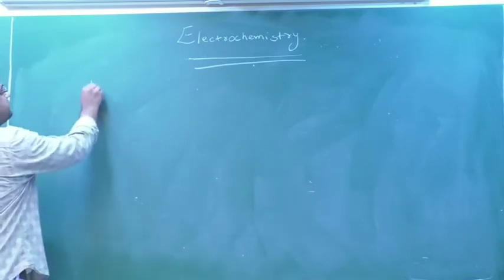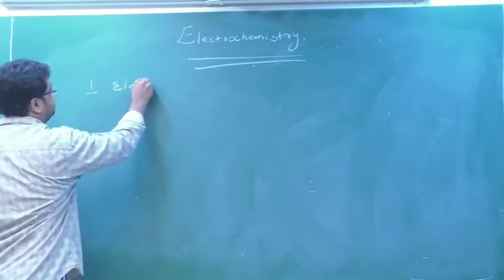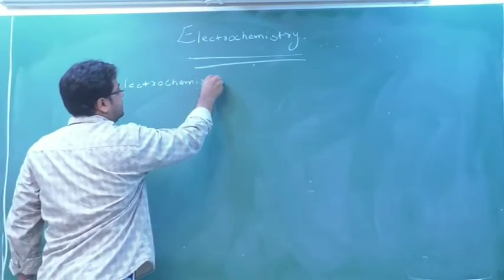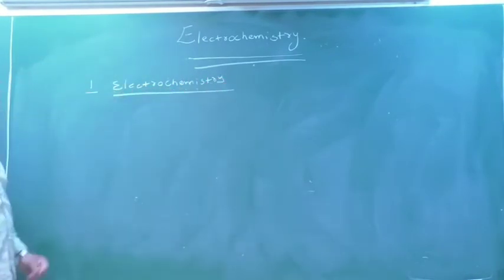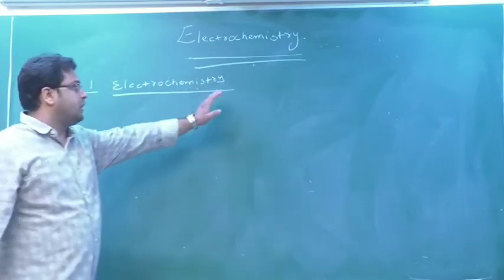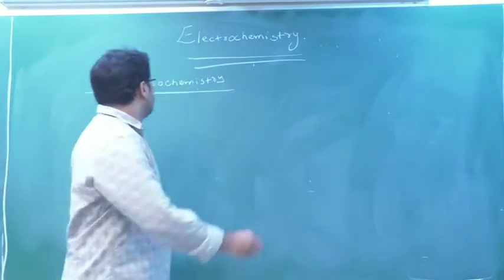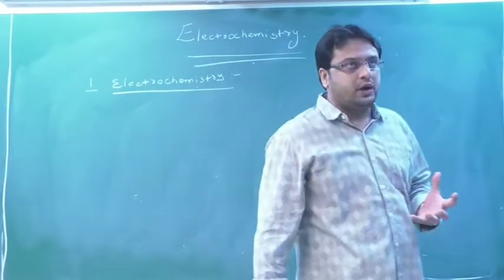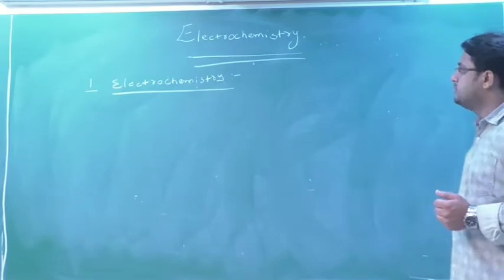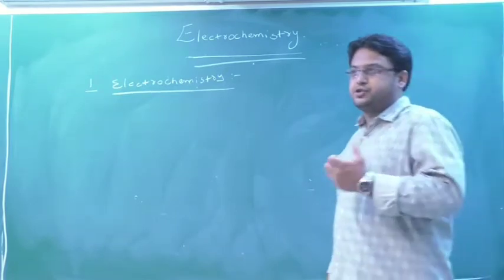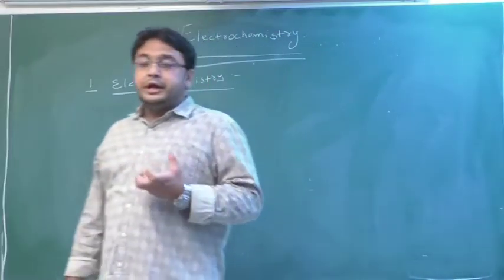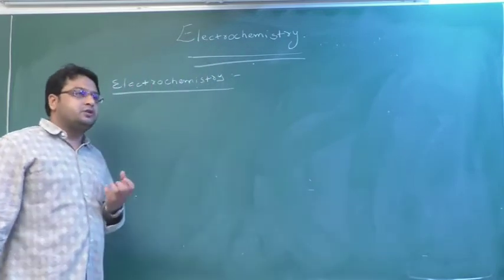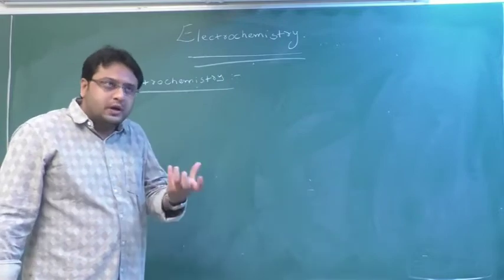So the first definition we have to write down is, what do you mean by electrochemistry? Please, whatever I am writing on the board, I will speak, you have to note it down, okay? See, electrochemistry is a branch of science, or we can say a branch of chemistry, which deals with interconversion. Interconversion means going from one conversion to another.